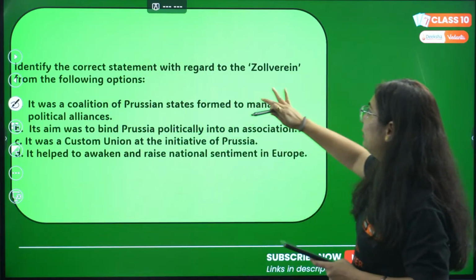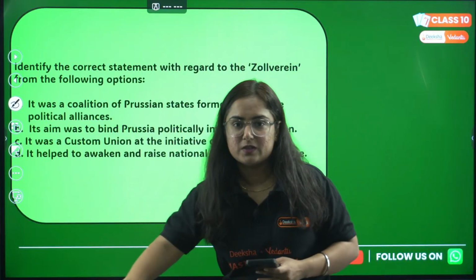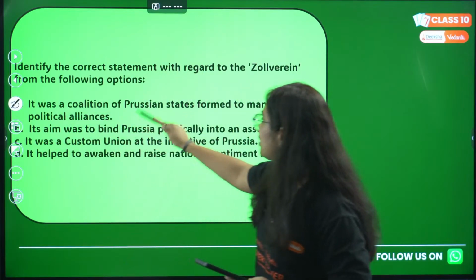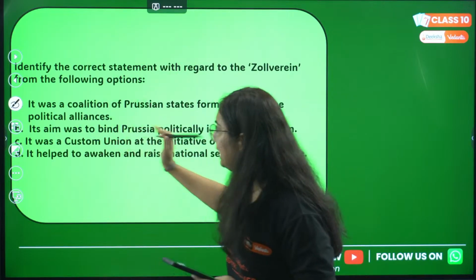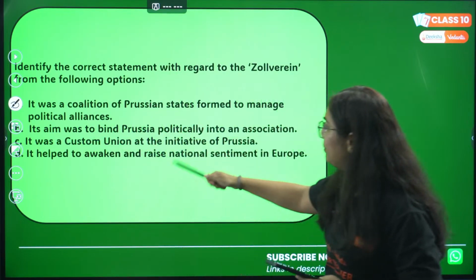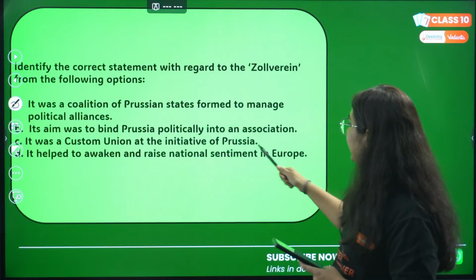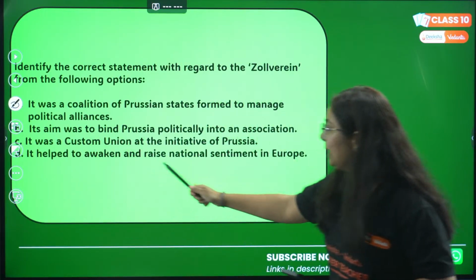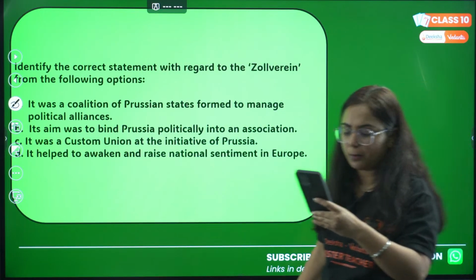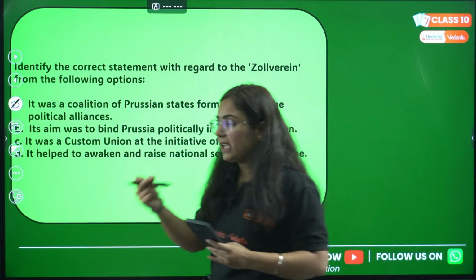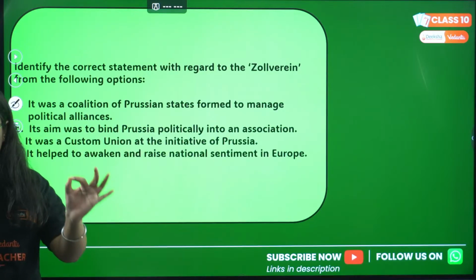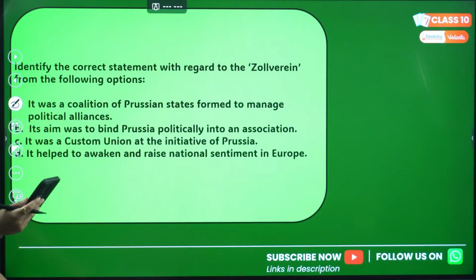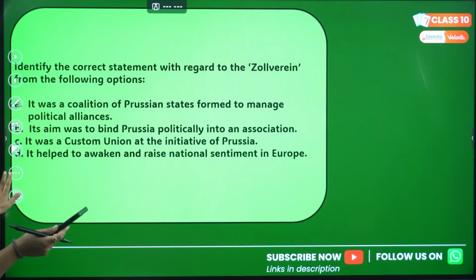Identify the correct statement with regard to the Zollverein from the following options. Answer it as quickly as possible. Easy one. A. It was a coalition of Prussian states formed to manage political alliance. B. Its aim was to bind Prussia politically into an association. C. It was a customs union at the initiative of Prussia. Or D. It helped to awaken and raise nationalist sentiments in Europe. As fast as you can, answer this question. Zollverein, that's a customs union. Rohit, I got your answer as C. Deepti, you're answering it as C. Let's check whether you are correct or not.